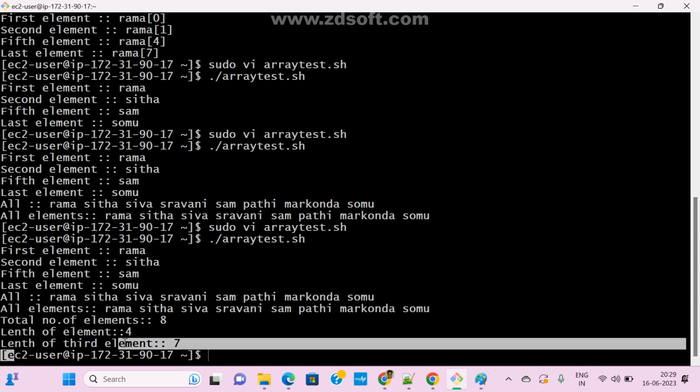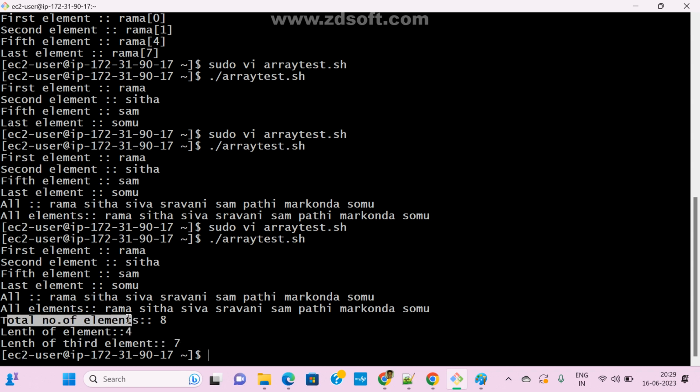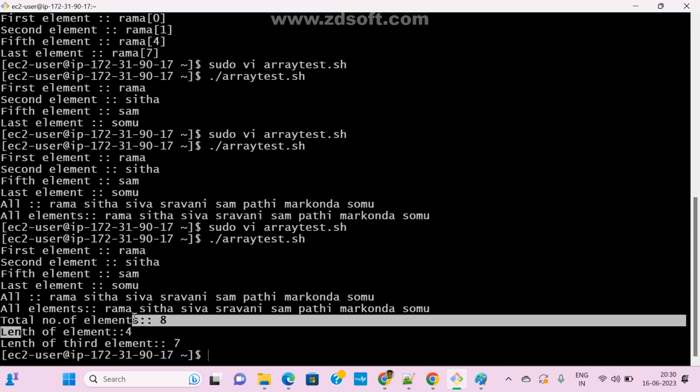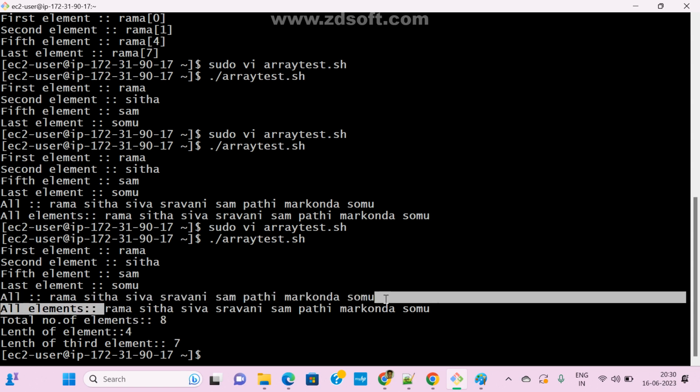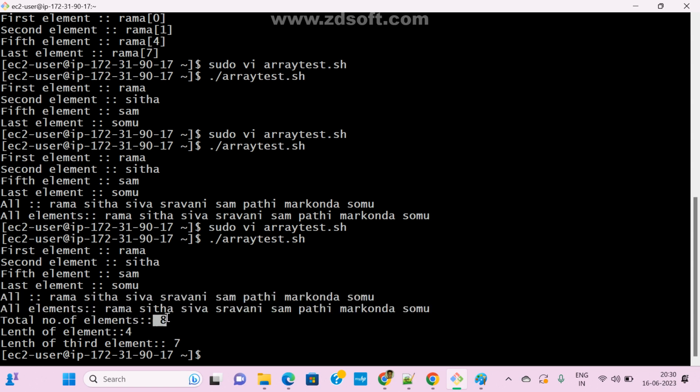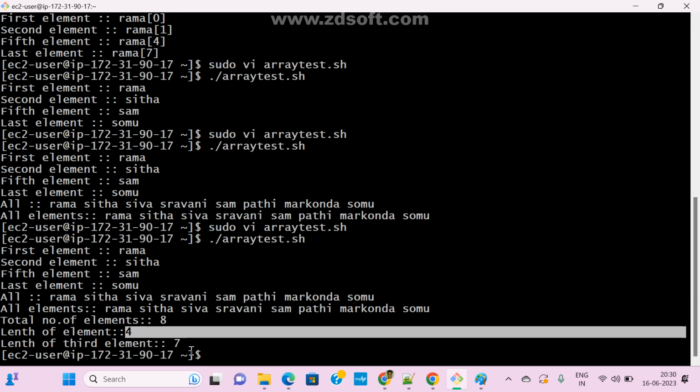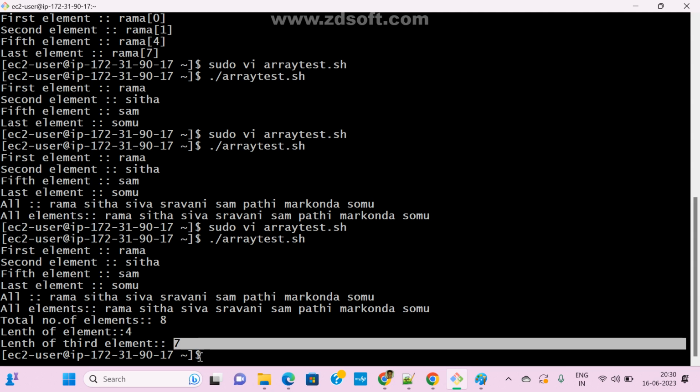What is the length of the third element? 7. Total number of elements: how many elements are in our array? 1, 2, 3, 4, 5, 6, 7, 8. So 8 elements. This is the length of the first, this is the length of the third element. Now clear?